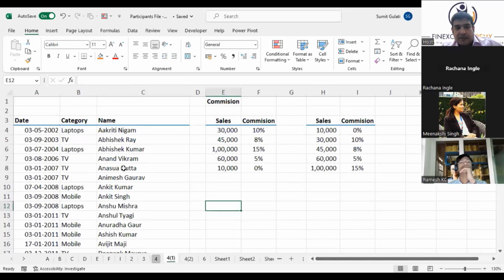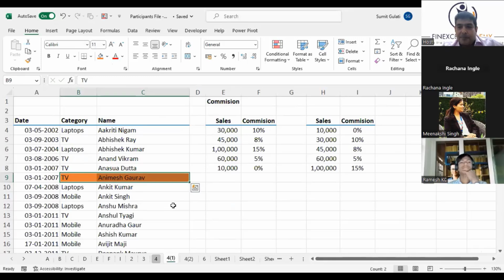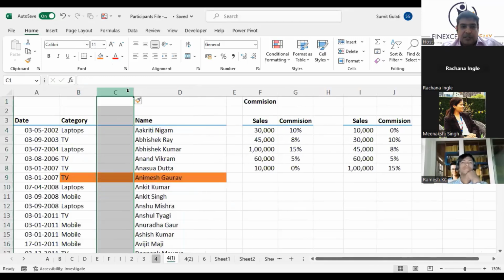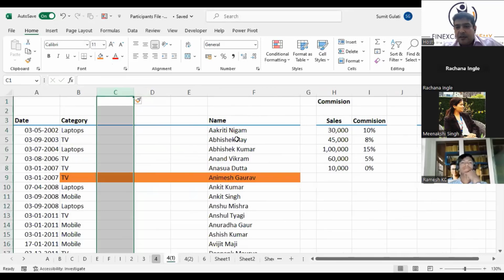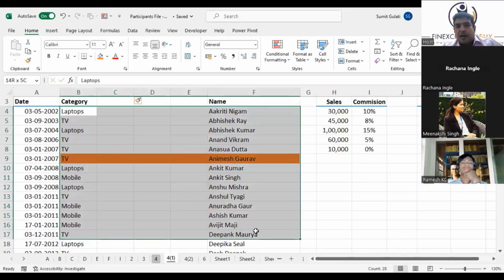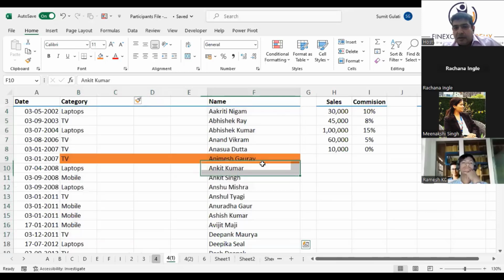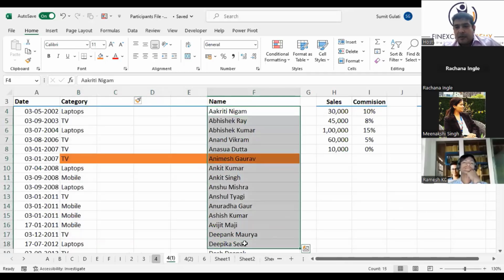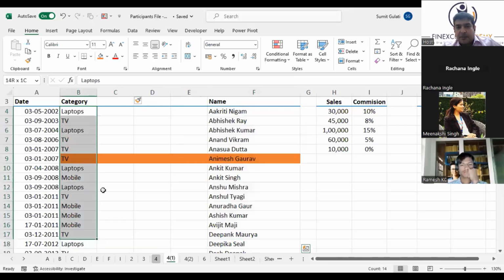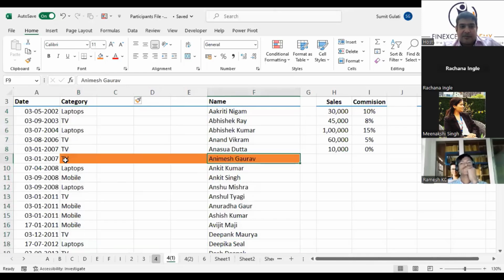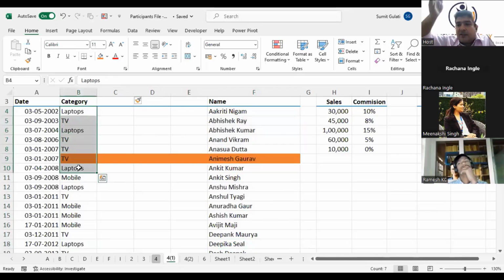Can you see Image Gaurav out here? In which department is he working? He's in the TV department. The best part of this XLOOKUP is that even if I put some spaces in between, this will still work. You don't have to select the complete column and then remember the column index number. It asked me where to look up, I said here. Where to retrieve from? I said retrieve from here. That means you look for Image Gaurav out here and retrieve the value from here, which I want as output. Important point: you cannot have this array selected like this and that array selected like this. It will give you an error. Both the ranges have to be of the same length.